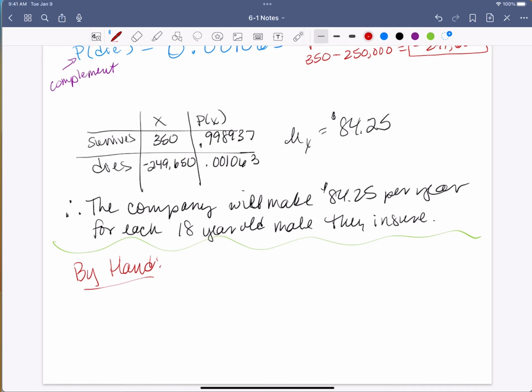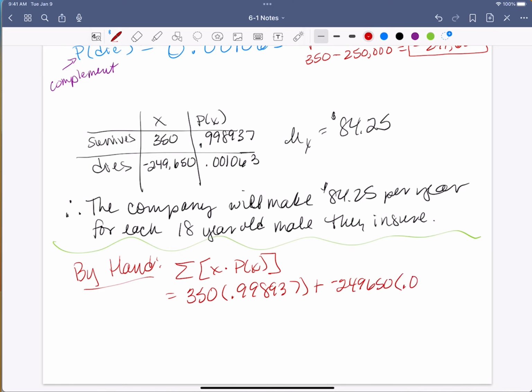But for this one, because it's not very much, I'm going to sum this up where I have x times p of x. That makes it easier. So I'm looking at 350 times 0.998937 plus negative 249,650 times 0.001063.